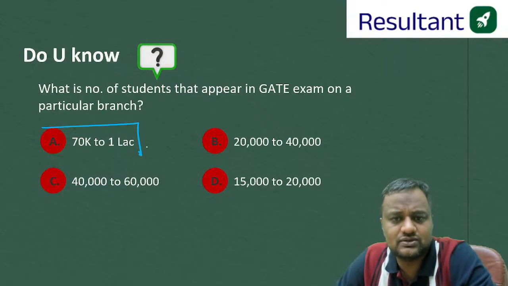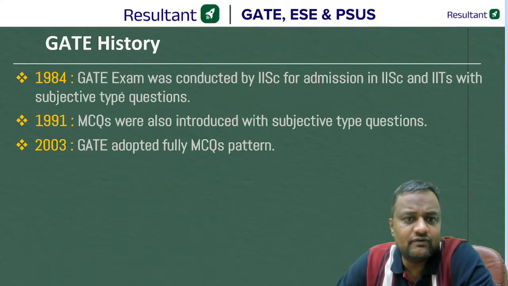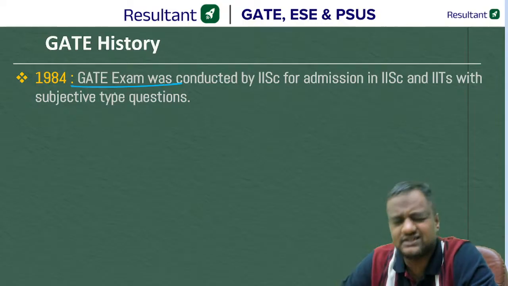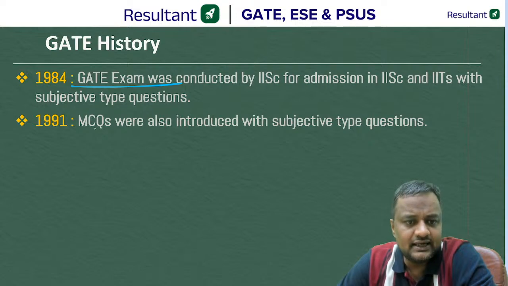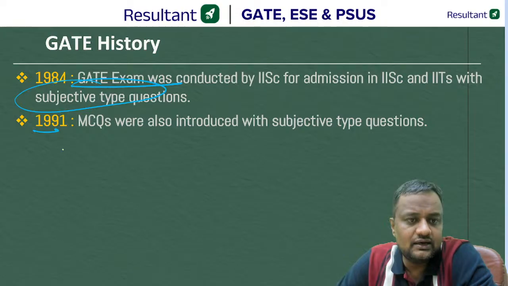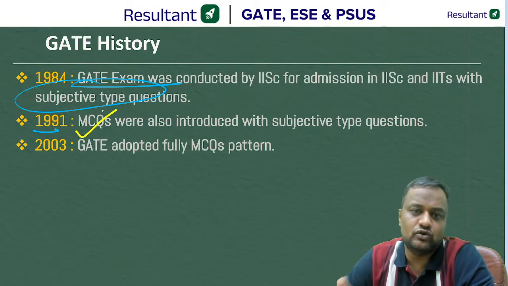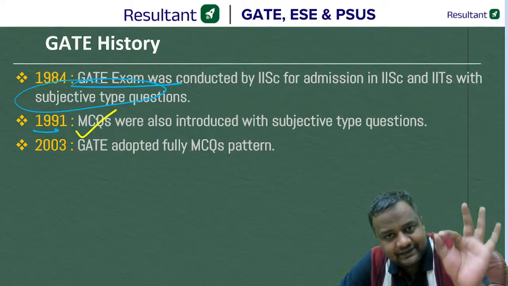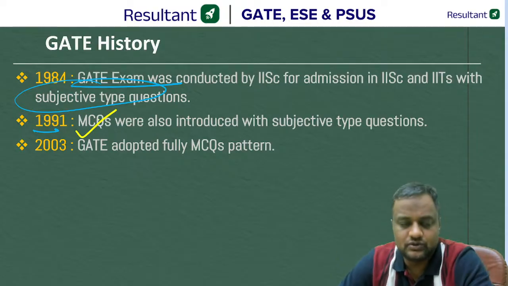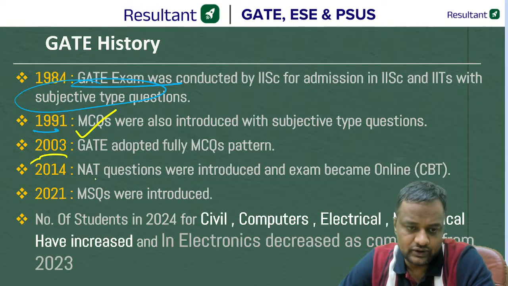Yes, the number of students appearing is around 70,000 to 1 lakh. The exam was first conducted by IISc in 1984. At that time it was only subjective questions. In 1991, for the first time, we had MCQ questions. From 1984 to 91 only subjective questions, 91 to 2003 MCQ plus subjective, and from 2003 only MCQ questions. In 2014 NAT was introduced, then in 2021 MSQ was also introduced.